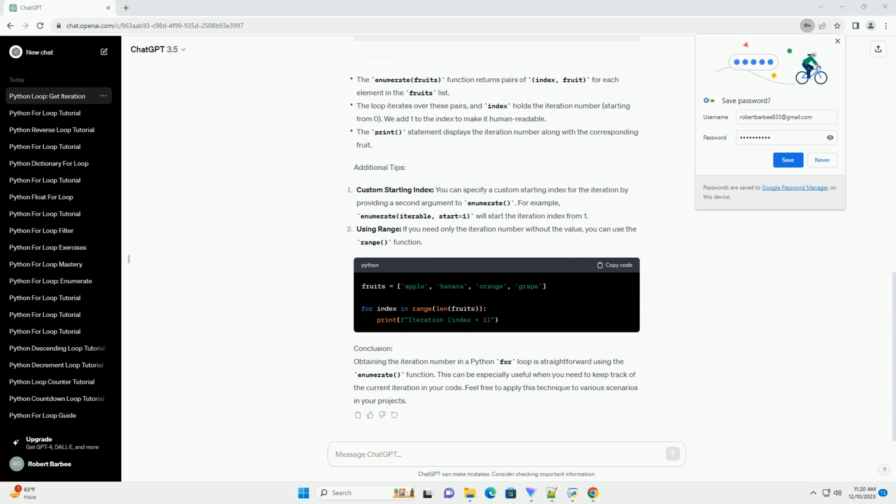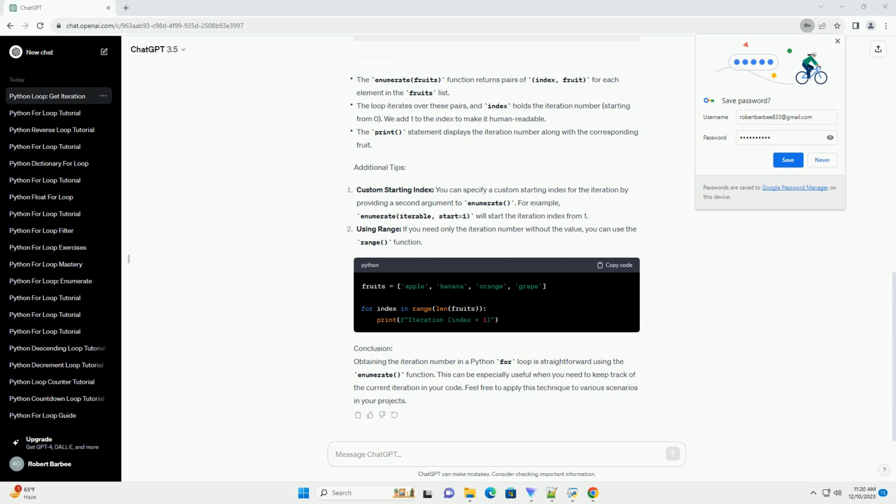Python provides the enumerate function, which returns both the index and the value of each element in an iterable. This is a concise and Pythonic way to access the iteration number in a for loop. Output. In this example, enumerate returns a tuple containing the index and the corresponding value for each iteration of the loop. If you prefer a more explicit approach, you can use a separate counter variable to keep track of the iteration number. Output. While this approach works, using enumerate is generally more concise and considered more Pythonic.